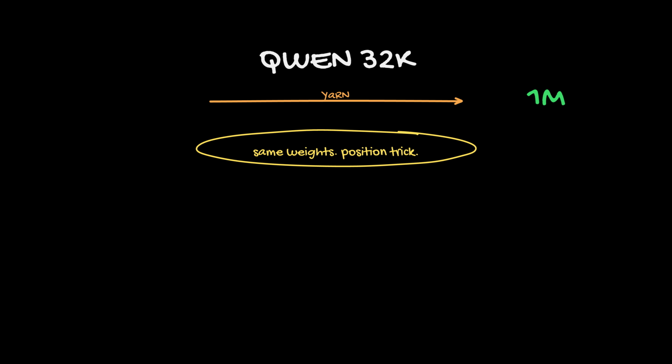Qwen 3 ships with a 32,000 token window. On Hugging Face and in local llama threads, people stretch that same model to 1 million. No new brain, same weights, a position trick called YaRN. This video: how 32K becomes 1M, what actually changes and what breaks. 8 minutes, clear math, real caveats.